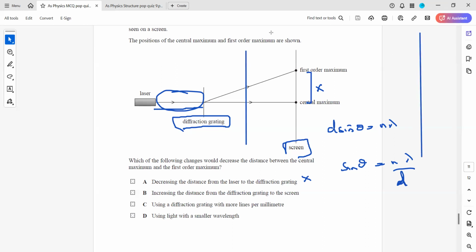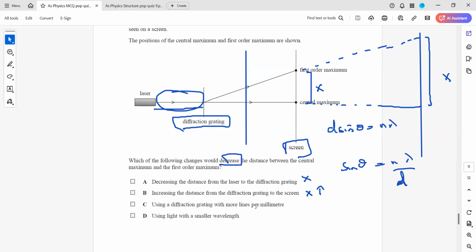So if we change the position, this will be the central maxima, and the light now will meet at this point. What will happen to the x? The value of x will change. And the question is, which of the following changes would decrease x? This will affect x, but the value of x will increase, and we want it to decrease.